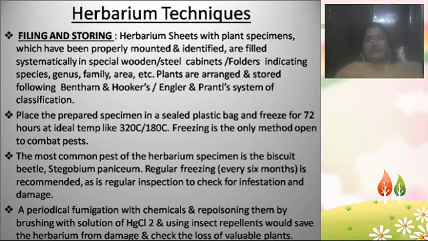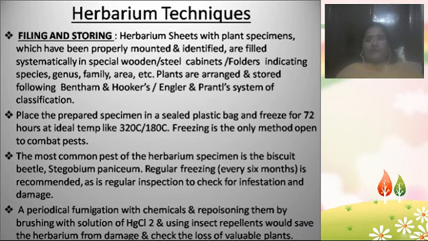So family wise, order wise, or class wise, whatever it is, you classify the plants, and then based on the classification in a systematic way, you need to store them in special wooden cabinets or steel cabinets or folders to store your herbarium. Your storage should be systematic, based on the species, the genus and the family.